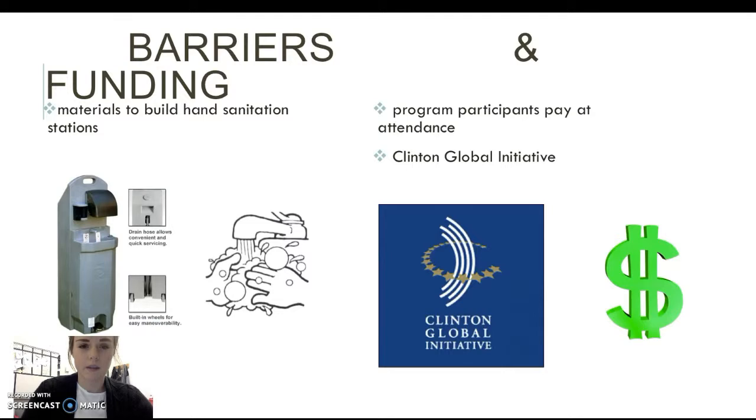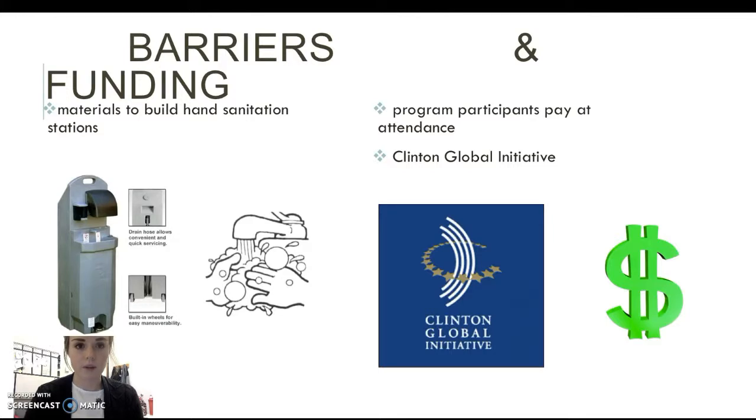The main barriers that we came across while planning this program mainly had to do with our resources and materials that we would need to implement our program. And the main one was finding materials to build the hand sanitation stations. We wanted to try and find materials that would last for long periods of time before replacement was needed. And then we would also train individuals to be able to refill the stations and be able to have upkeep on them so that they would last longer and that the public would use them.